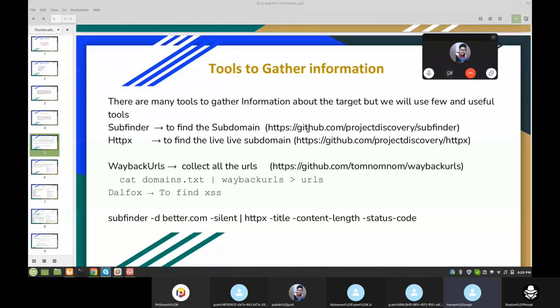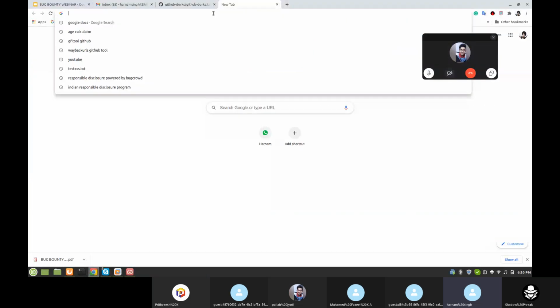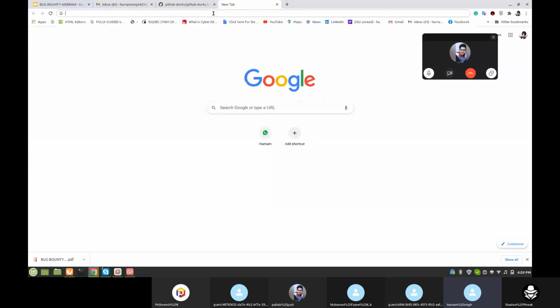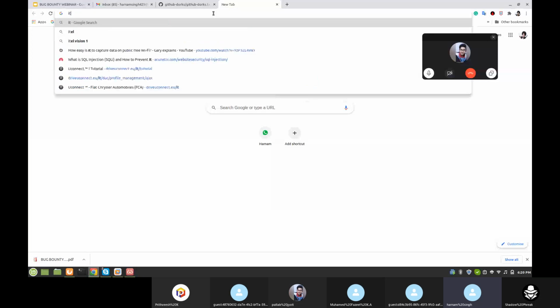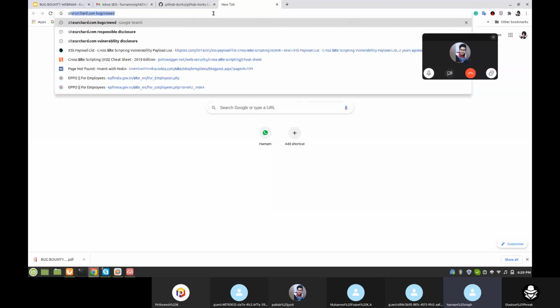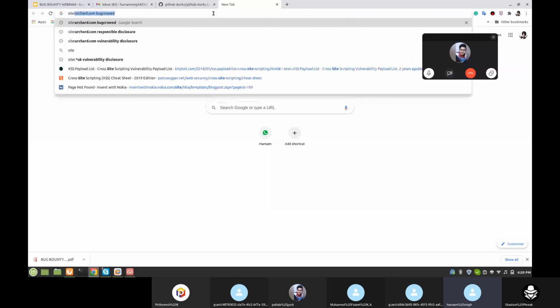First we need to find a target. Here we can choose from, let's say, responsible disclosure or Bugcrowd sites. Use site: and any website.